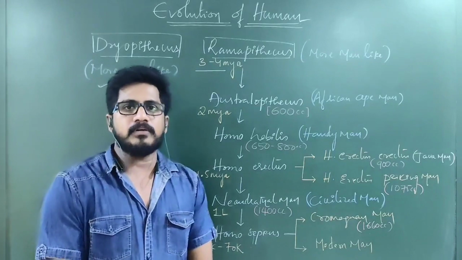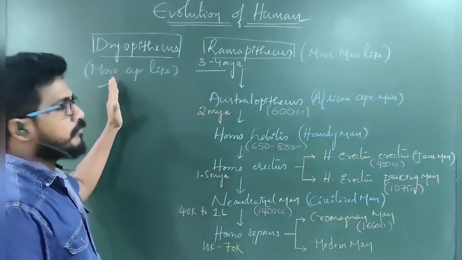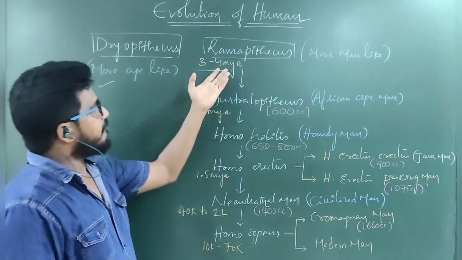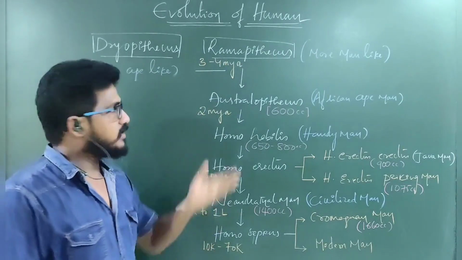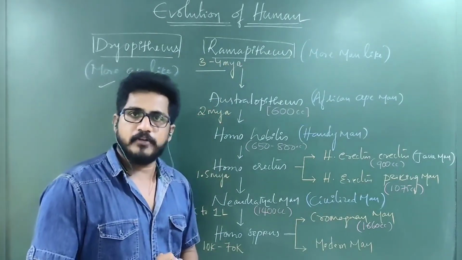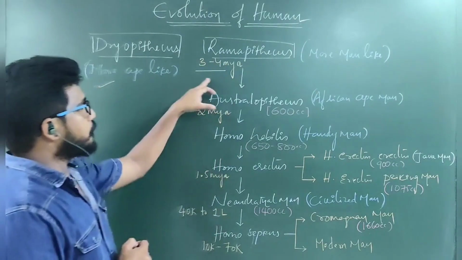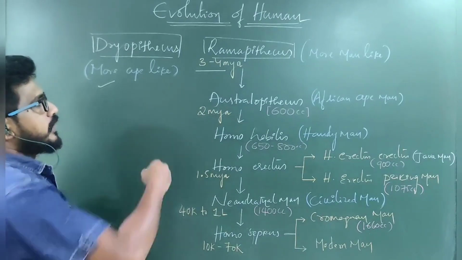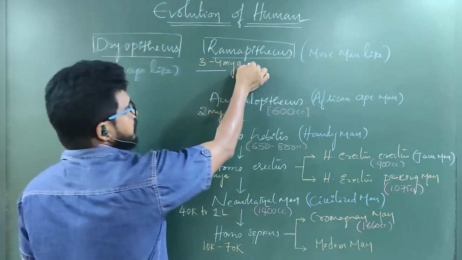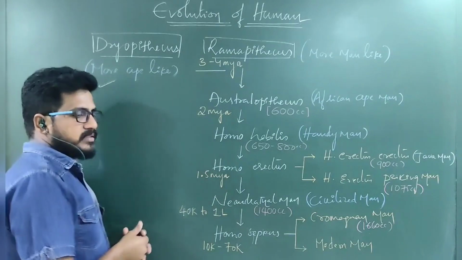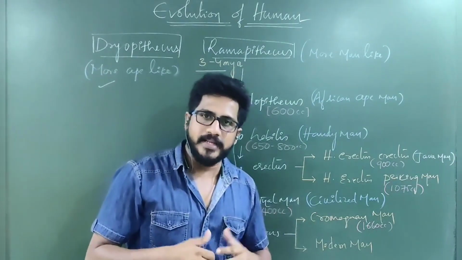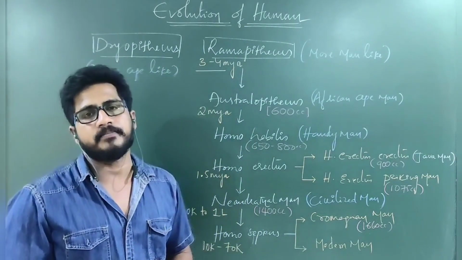In Bilaspur, the Dryopithecus fossils have been identified, whereas in the Sivalik hills, the Ramapithecus fossils have been identified, 3 to 4 million years ago. Then over the period of time, Ramapithecus had so many characters. It is very short and the body is a bent body, it is not erect.